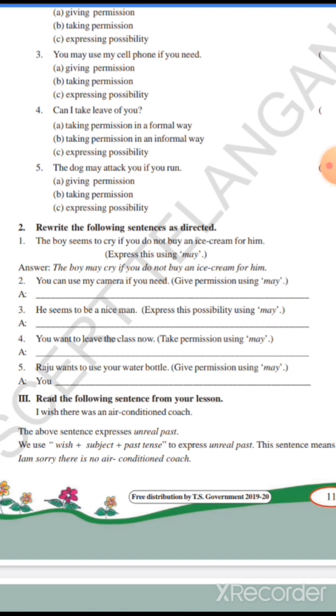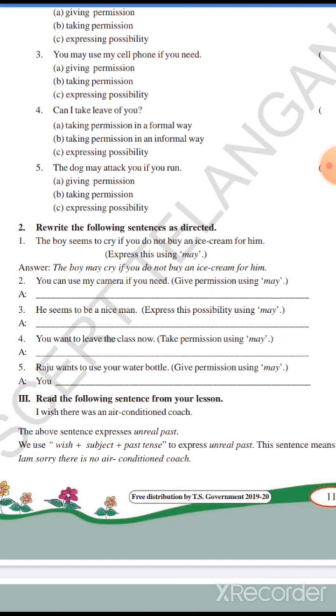Second one, you can use my camera if you need. So the hint given is you have to give permission using may. So how can we give permission using may? Yes, you may use my camera if you need. So the answer is you may use my camera if you need. So when you are giving permission, you are going to use may in the second position, that is, after the subject you are going to write the modal verb may.